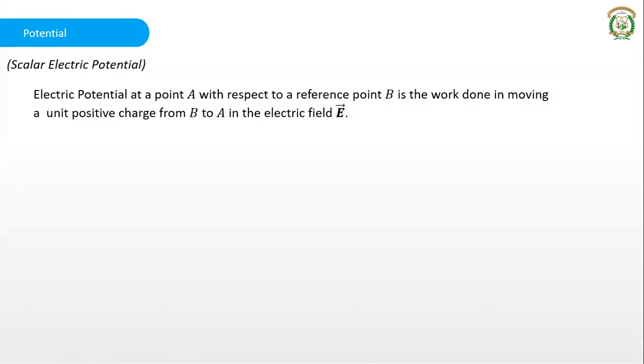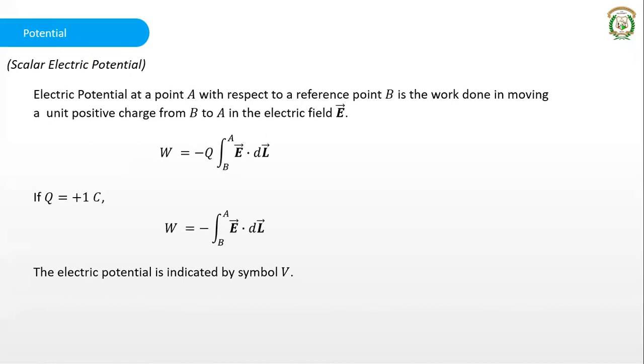Previously, we had seen the concept of potential. In the previous class, we saw the concept of the scalar electric potential. When we discussed potential, we spoke about the potential at a point with respect to some reference point, so that is actually a relative potential.